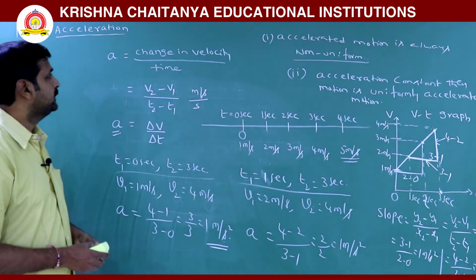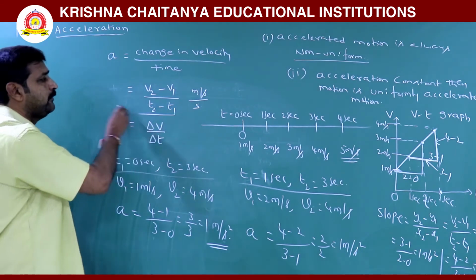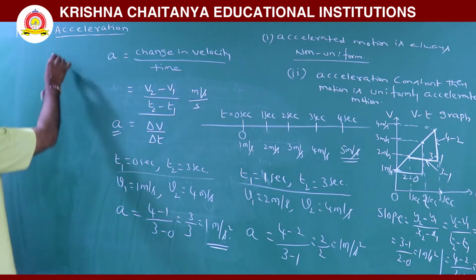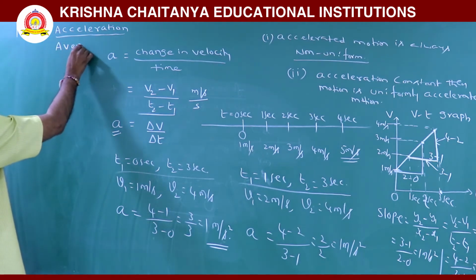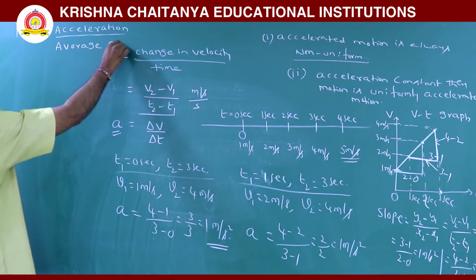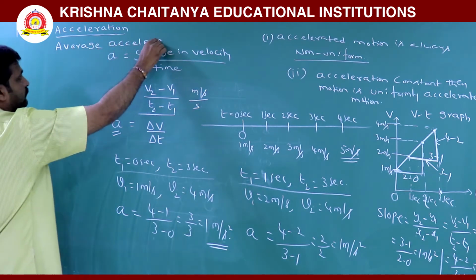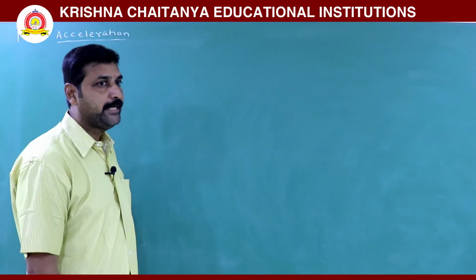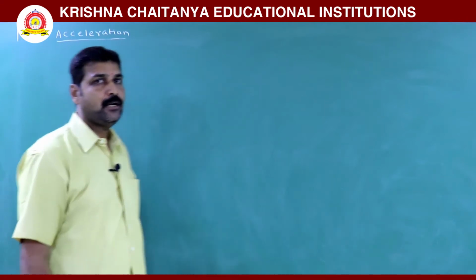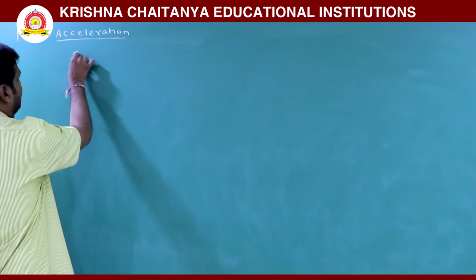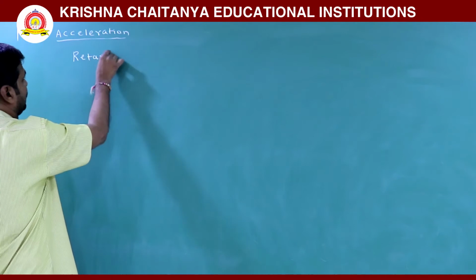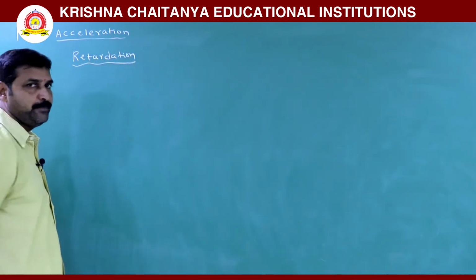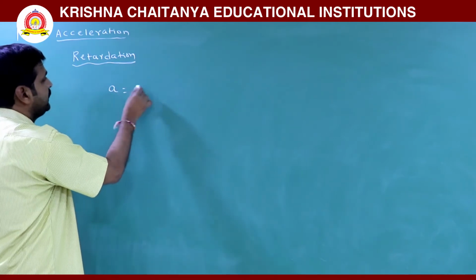Here this acceleration, where a time interval is considered, is also said to be average acceleration. There is negative acceleration which is called retardation. So it is not a separate physical quantity. Generally, retardation means when acceleration is negative.